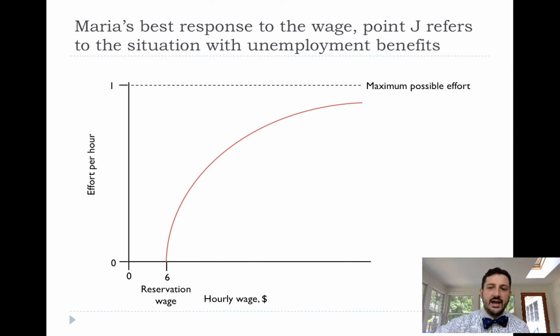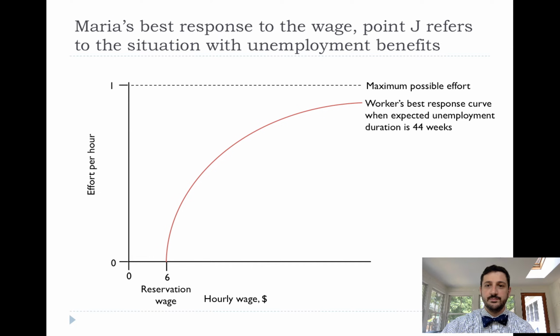And so at the reservation wage, in this case with the unemployment benefits, there's really no point in putting in any effort at all because you could just quit that job and collect your unemployment benefits, except of course in real life you can't really do that. But as the wage increases, you will increase your effort. And we're assuming it's concave. It's not a bad assumption. Of course, there's some sort of maximum effort that you'll probably never get to.